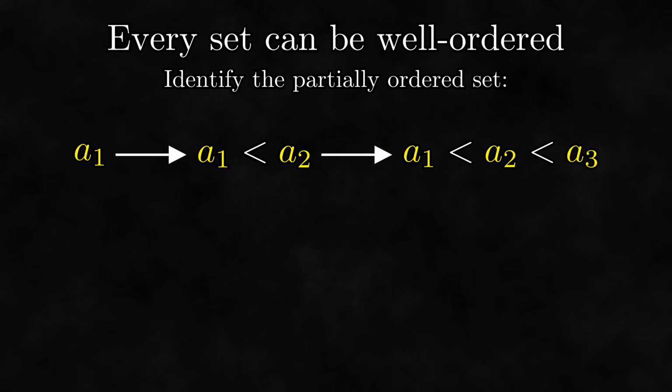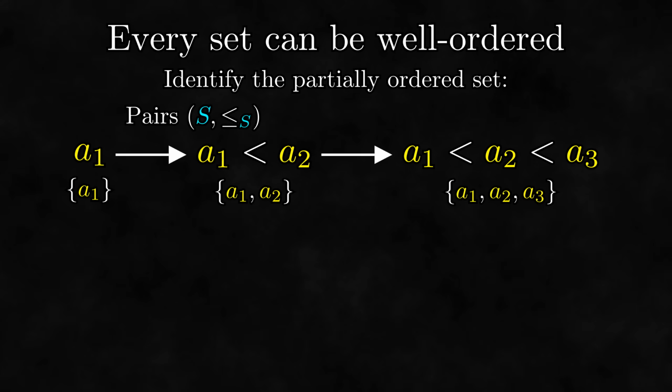The first thing we need to do is identify our partially ordered set. When trying to solve this problem without Zorn's lemma, we were building up well orderings on subsets such that everything in a later subset was greater than everything in an earlier subset. So what's the partially ordered set here? There are subsets involved here, but the subset relation doesn't describe the way we are extending the well orders. Each step in this process seems to involve a combination of the subset and the way we order it. If both are important, why don't we just make our partially ordered set be a set of pairs, where the first part of the pair is a subset and the second part is the way we well order it?